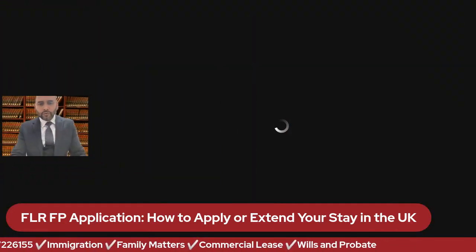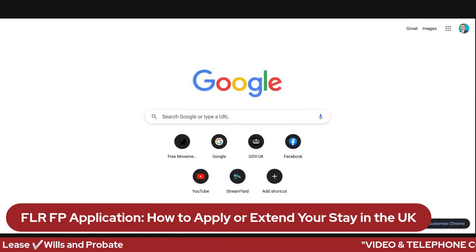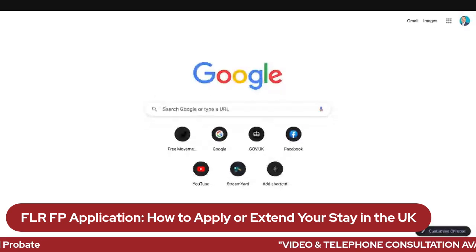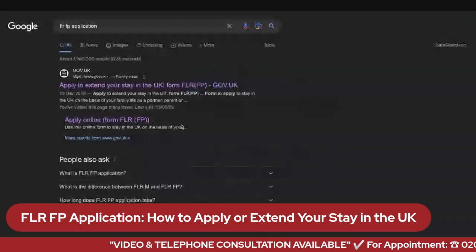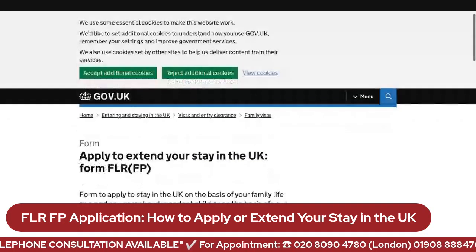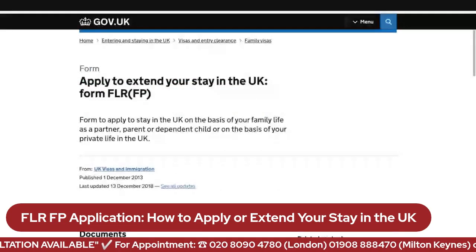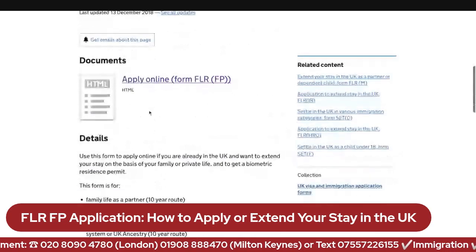So if you go to Google and just write FLRFP, right? It will take you to the portal of the Home Office. You see, apply to extend your stay in the UK, FLRFP. Now there is no more paper-based form, so apply online, as you will make this application within the UK.